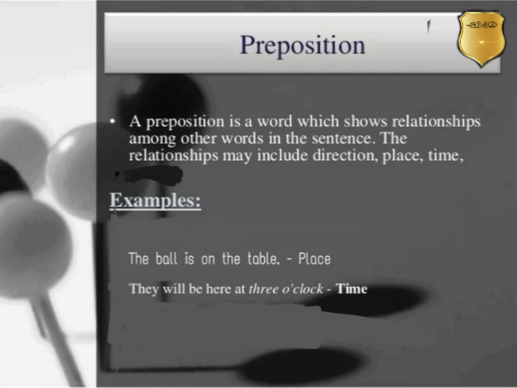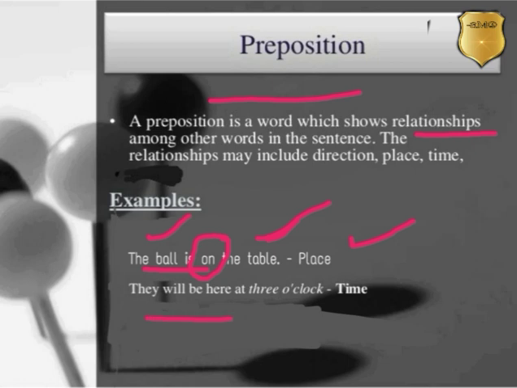What is a preposition? A preposition is a word which shows the relationship among other words in the sentence, like the ball is on the table. Here the ball and the table are the two words, and the preposition "on" tells us the relationship between these two. Where is the ball? On the table. So the preposition "on" tells us the place of the ball.